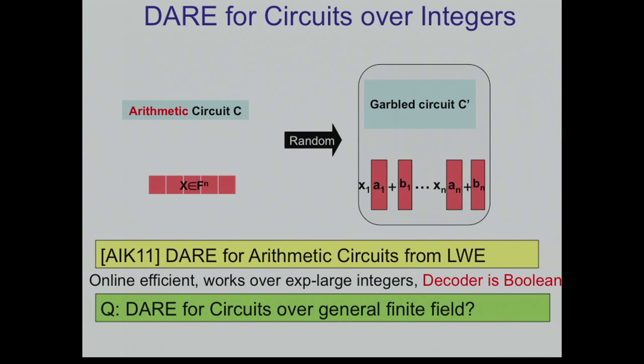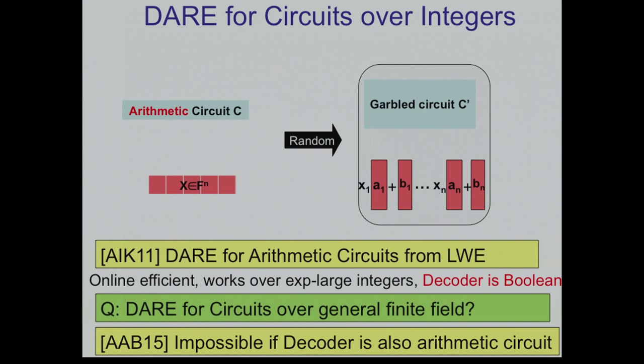You can still ask, can you get a decomposable arithmetic randomized encoding for circuits over general finite fields? Okay, so this works over the integers. And together with Avron and Bozuska, we show that this is impossible if the decoding is also arithmetic. Okay, so you can't get online efficient arithmetic randomized encoding if you require both the encoder and the decoder to be arithmetic. Still, there's some gap between this impossibility and this feasibility result. And you can ask, say that I'm allowing the decoder to be Boolean, can you get it over finite fields? Okay. So this is still open.